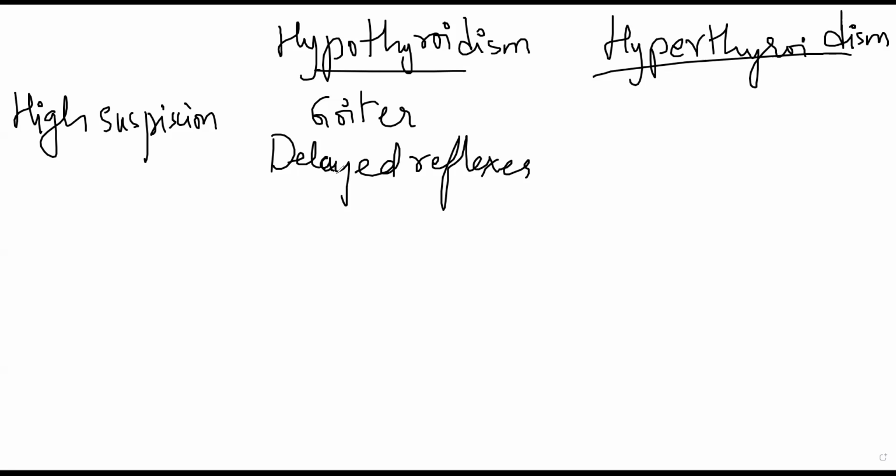You will not think, okay, it is burning, I should remove it. You will not think of all of that. As soon as you touch something hot, immediately your body will respond. After that you realize that it might have been hot, that is why I removed it. That is an instinctual response, that is a reflex. So if reflexes are delayed, then it can be hypothyroidism.